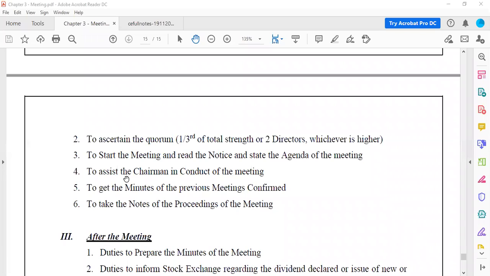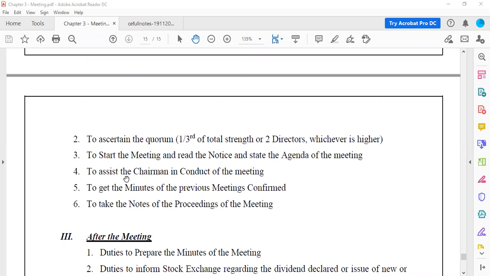So that is the next point. Then, to get the minutes of the previous meeting confirmed. So minutes of the previous meeting is what all happened in the previous board meeting. They have to discuss and they have to know about it. Okay, now why do they have to maintain these minutes of the meeting? It is because we will not have a track of what is happening.